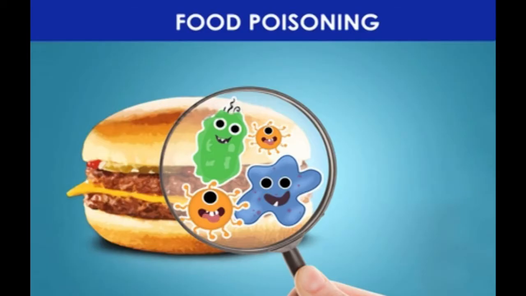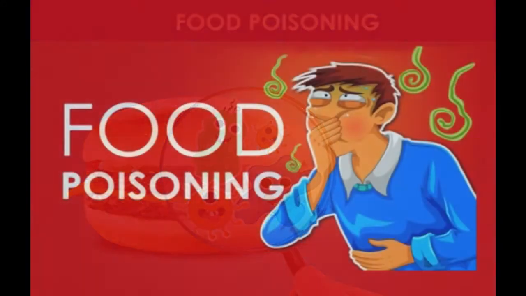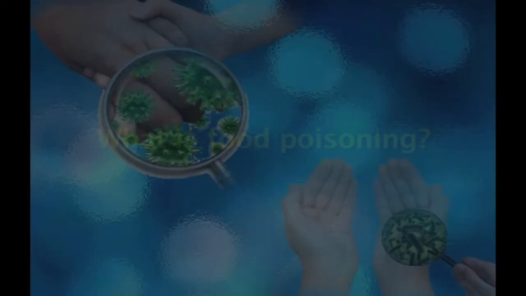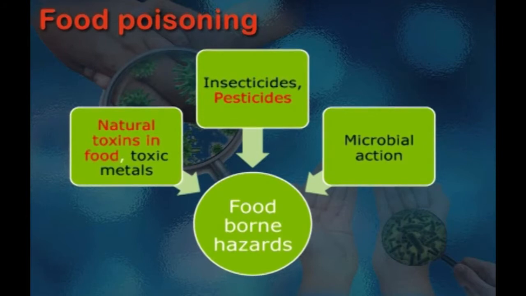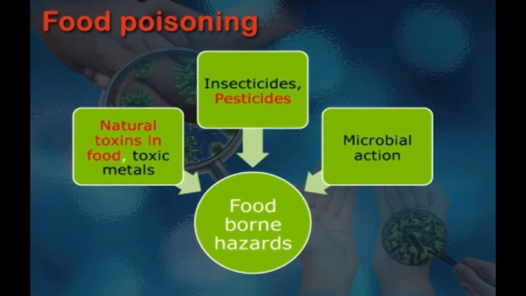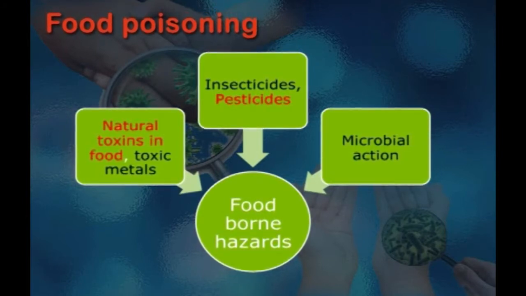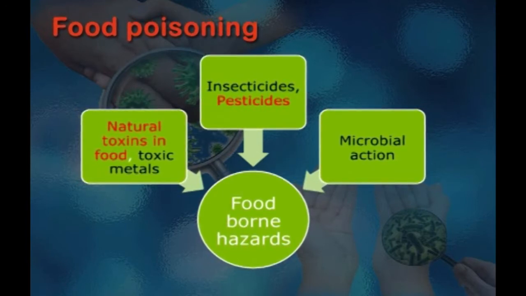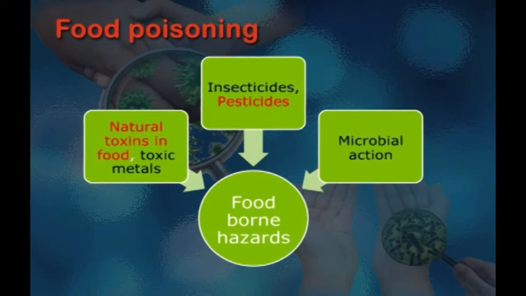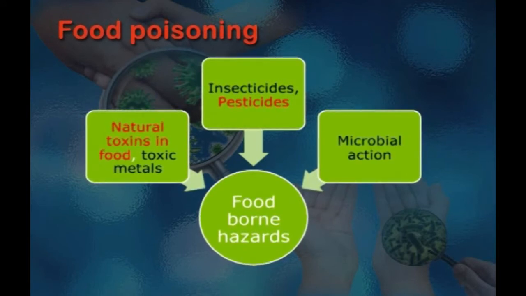So, if these kind of microorganisms multiply rapidly in food, then this can lead to food poisoning or food infection. What is food poisoning? Food poisoning is when some unpleasant or unwanted materials contaminate the food. So food poisoning is not only caused by microorganisms or microbial growth, it can also be caused by natural toxins in food. It can be caused by toxic metals such as cadmium and lead, which can lead to food poisoning.